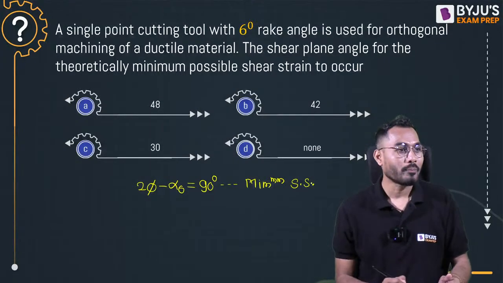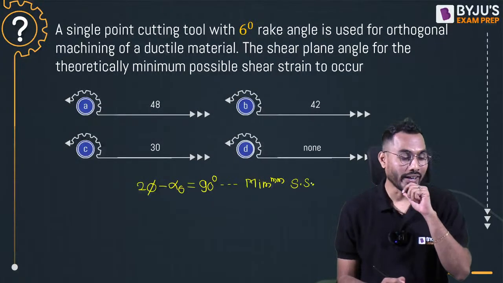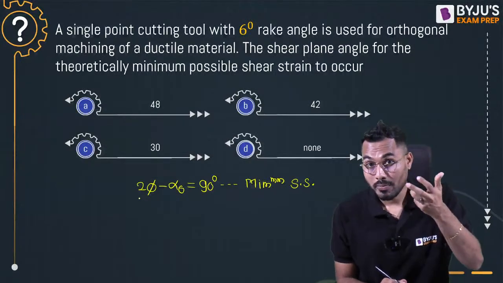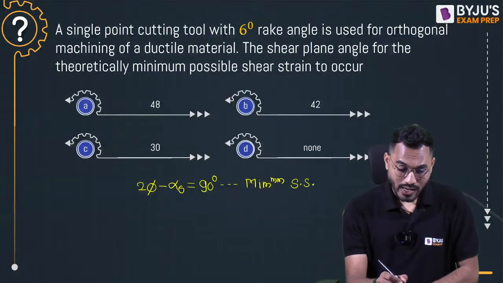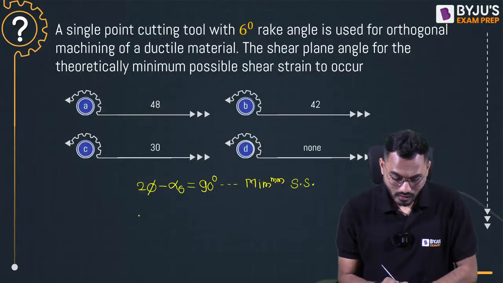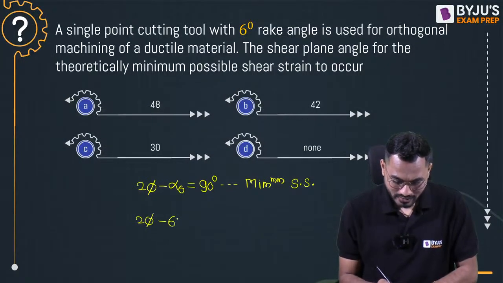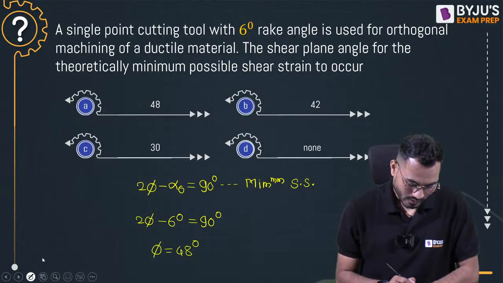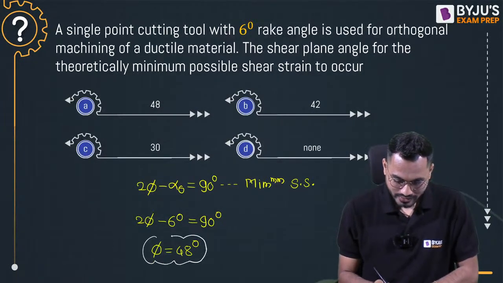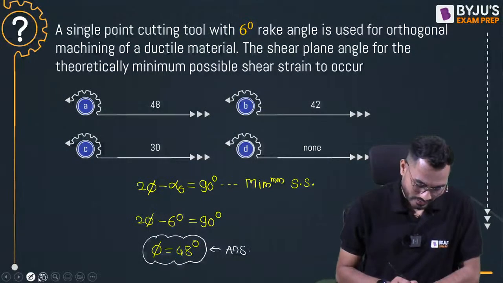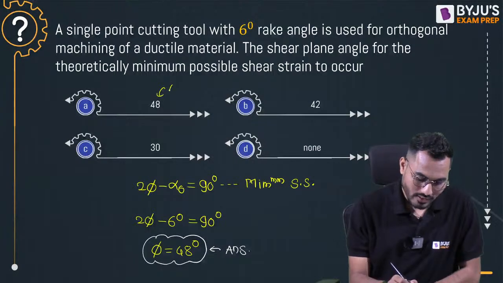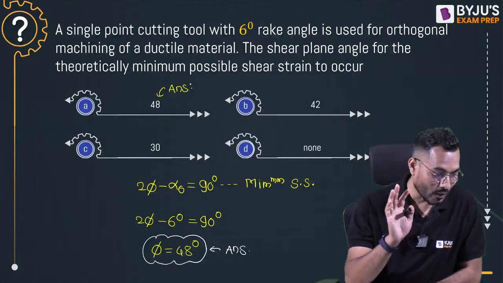Are you accepting everybody? Yes, Kiran Kumar, very correct. Phi is the shear plane angle, alpha 0 is the rake angle, 90 degree is the number, and alpha 0 is given as 6 degree. So 2 phi minus 6 degree is equal to 90 degree, and phi value is coming exactly 48 degree. 48 degrees is the correct answer. Sandeep Reddy, is it true? Yes sir.